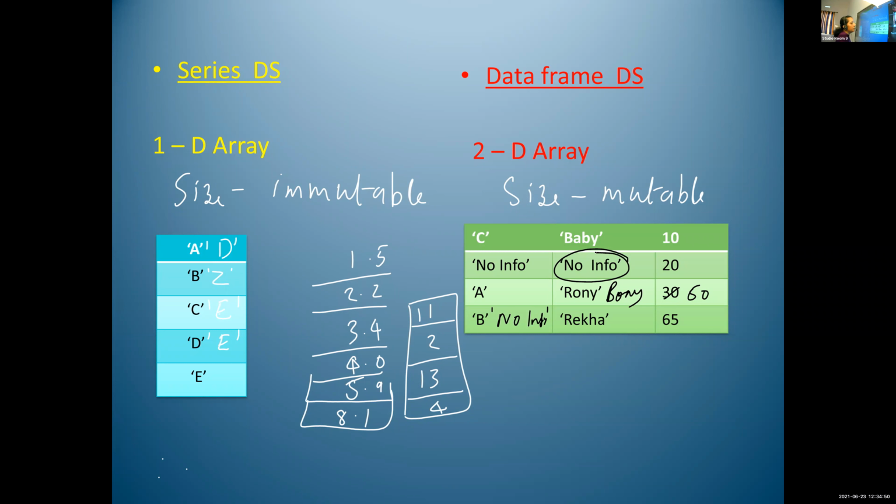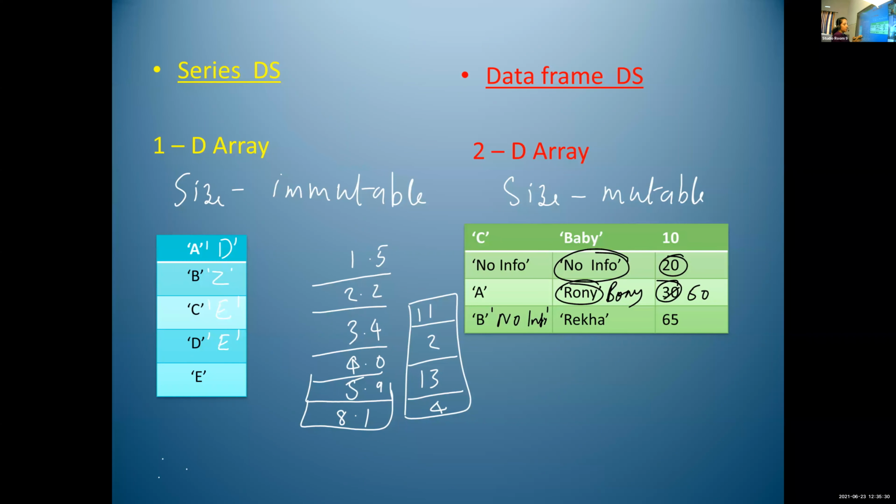Here, the name is one value, 20 is another value, 30 is another value, Ronnie is another value. All these are values. So in the case of data frame data structure, we can change the content. It is value mutable. We can write Bonnie instead of Ronnie, and 50 instead of 30. We can change the value.